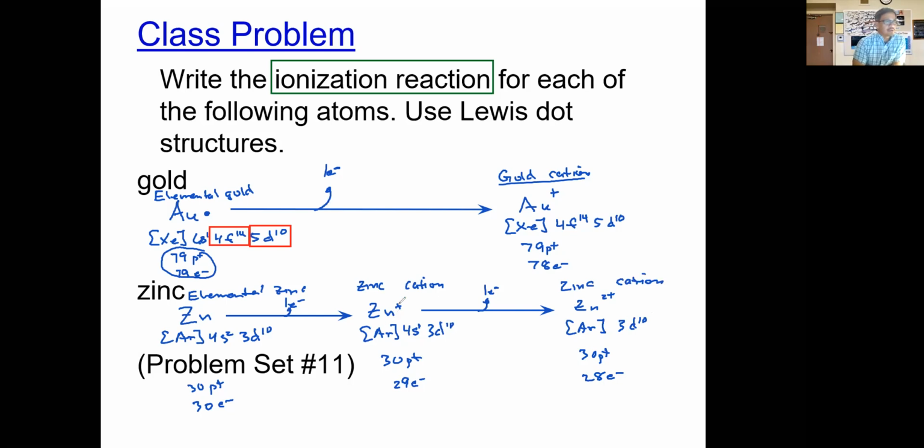We would have to indicate that this has a Roman numeral I because the charge here is +1. This would be Roman numeral II because the charge here is +2. So this is the zinc(I) cation. This is the zinc(II) cation. So that's what could happen with zinc. What we actually see is that the most dominant form of zinc is going to be this zinc ion right here, where it loses both of those.